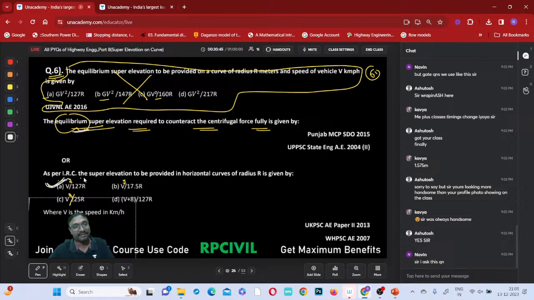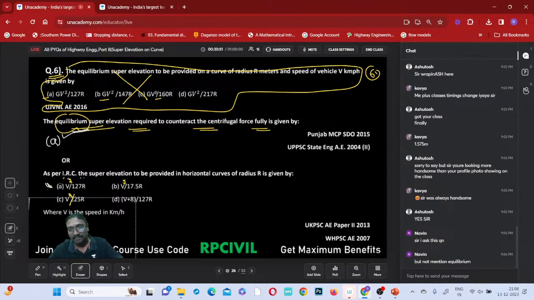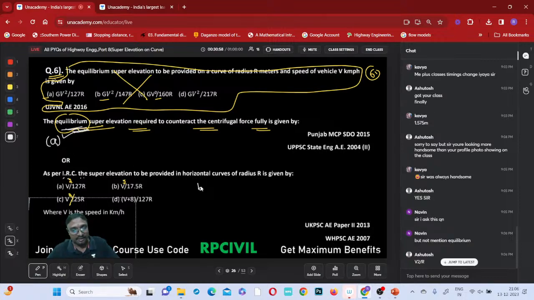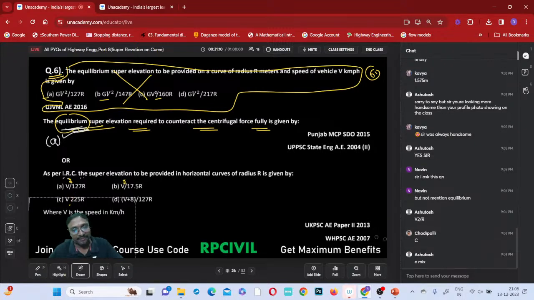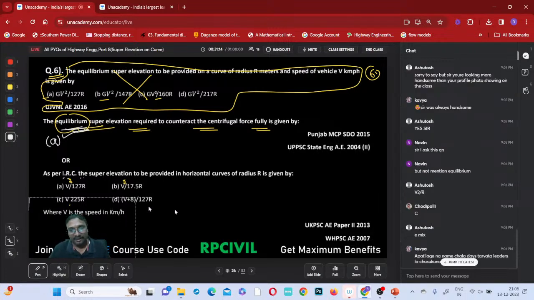But the second question's answer is different actually. The first question's answer is A. For the next question, what is the answer? Yeah, here it is mentioned. The first one, equilibrium superelevation, is mentioned. This is the second question. What is the answer? V square by 225 R. Option C is correct for this. Actually I have written all these now. Yeah, Naveen, here.